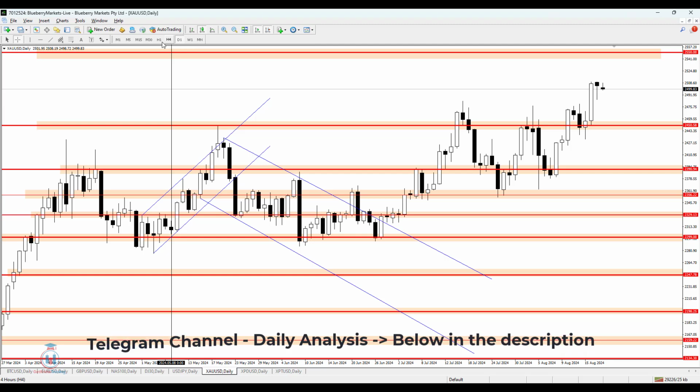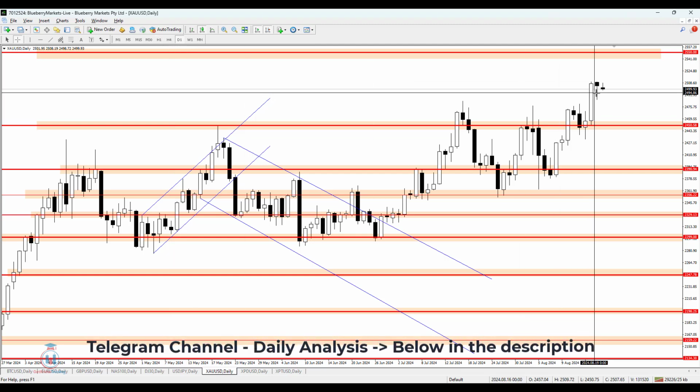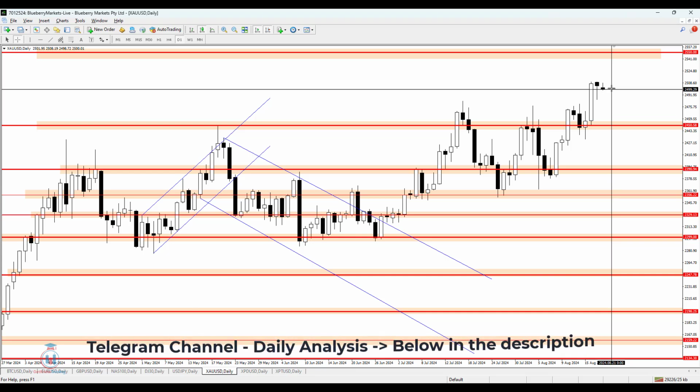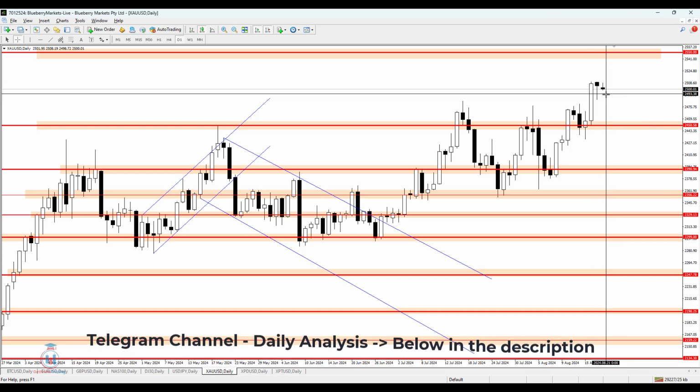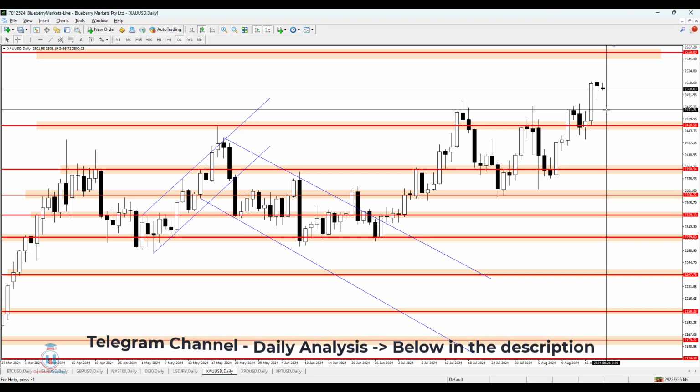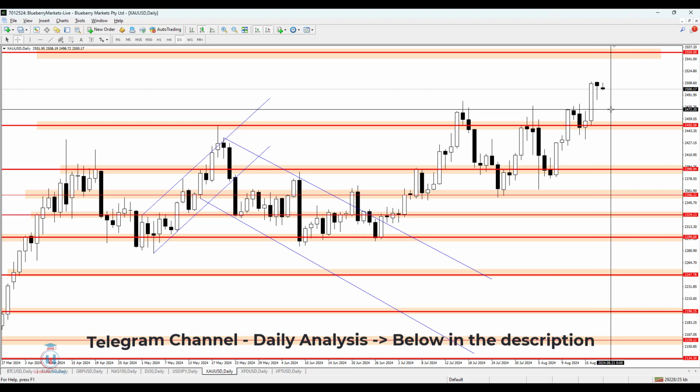Now, for much more clear information, I will share that inside the Telegram group with the traders on the 4-hour time frame and 1-hour time frame, where I have much more clear information of what are the support and the resistance levels on the 4-hour time frame. And when the breakout happens, if the price goes down, I will see where the price could stop. Is this 2472 or some other price level?